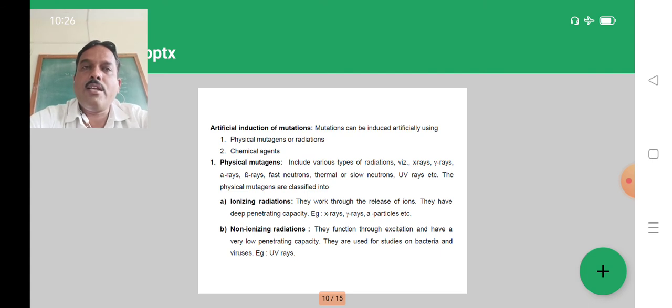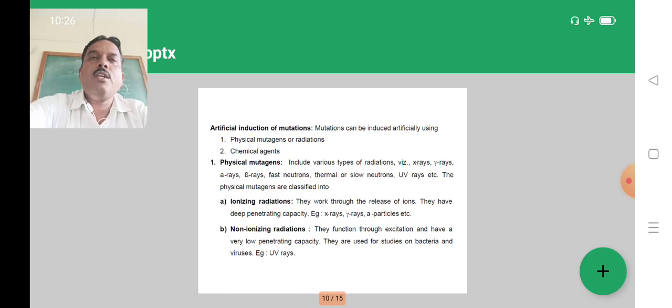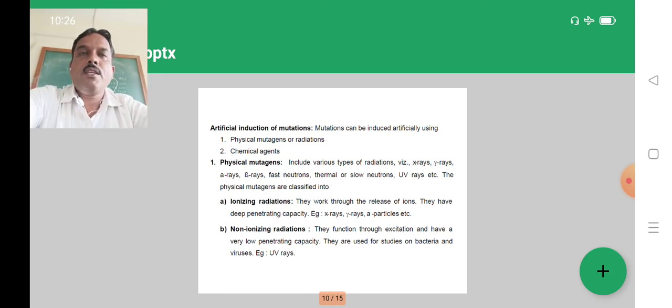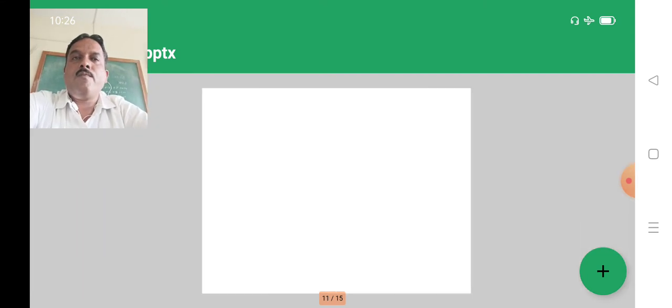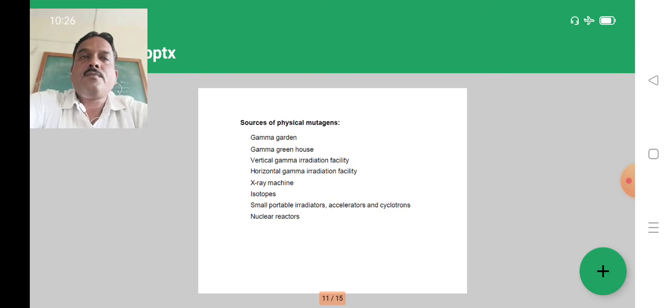Again, we can classify these physical mutagens into two. One is ionizing radiation, where X-rays, alpha and beta rays are used for the creation of variation or mutation. The other is non-ionizing radiation, in which we use ultraviolet rays for the creation of mutations. That is the difference between ionizing and non-ionizing radiation, which come under the physical mutagens.